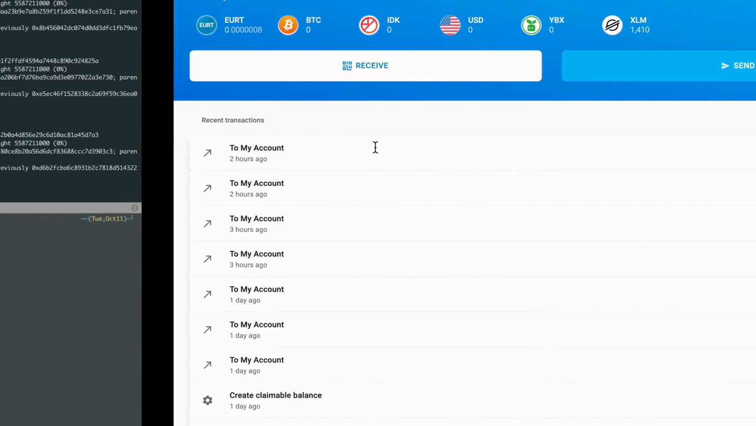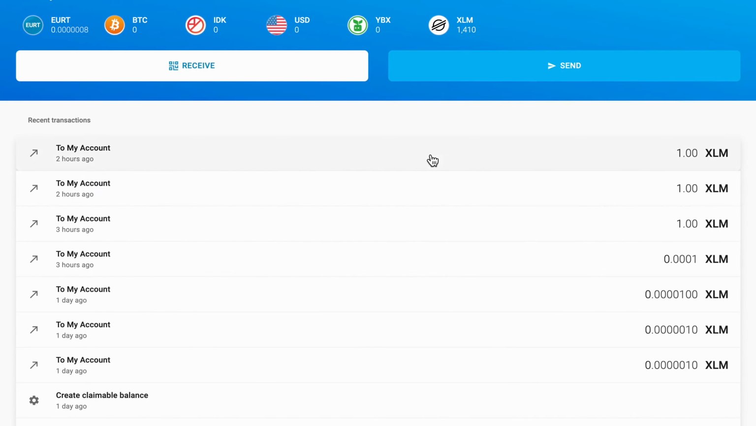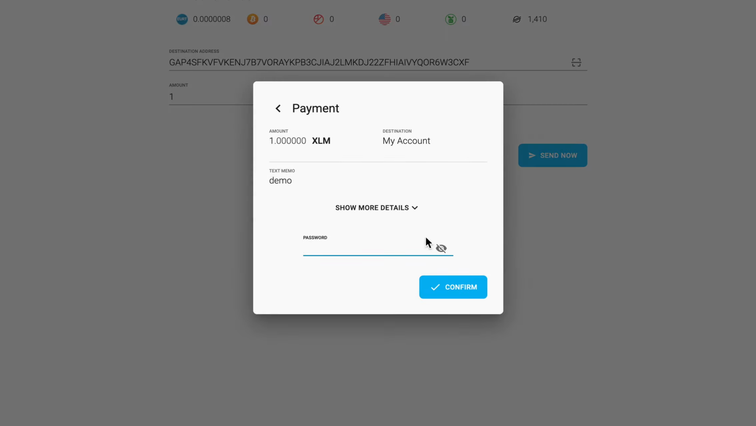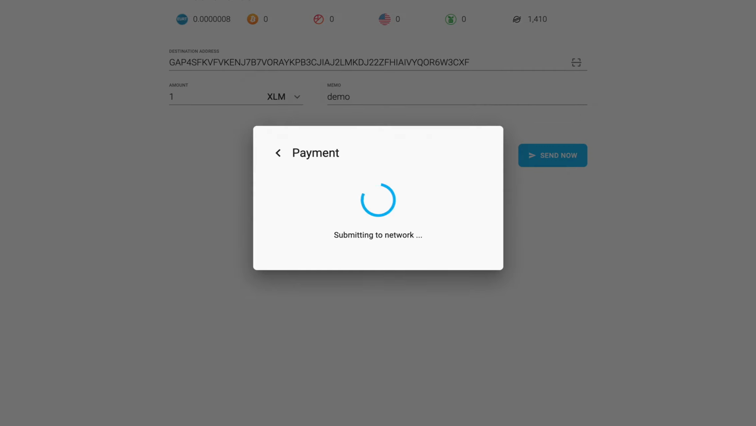So what I'm gonna do next is I'm gonna send a transaction on Stellar, which we are gonna prove with our Oracle in the next step. So let me prepare a payment transaction with Solar Wallet, and then we wait until it is successfully submitted to the network.